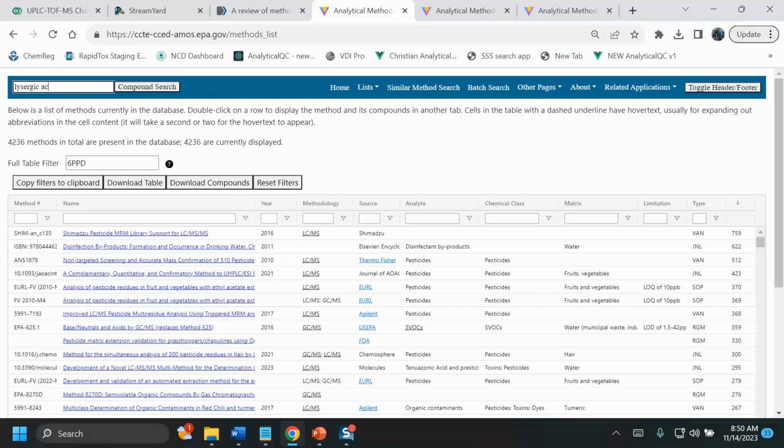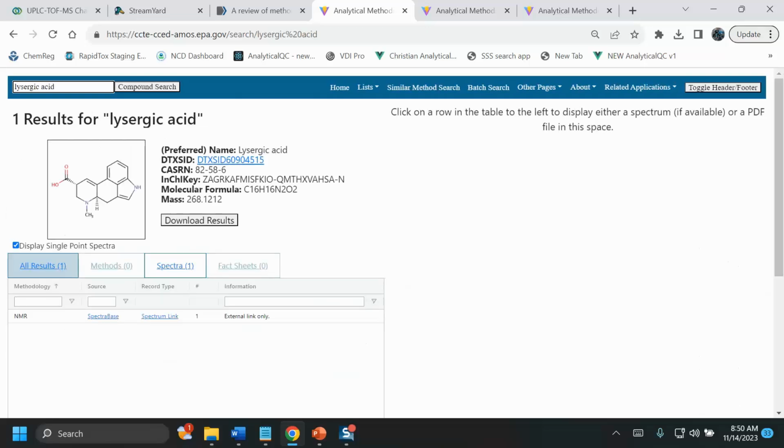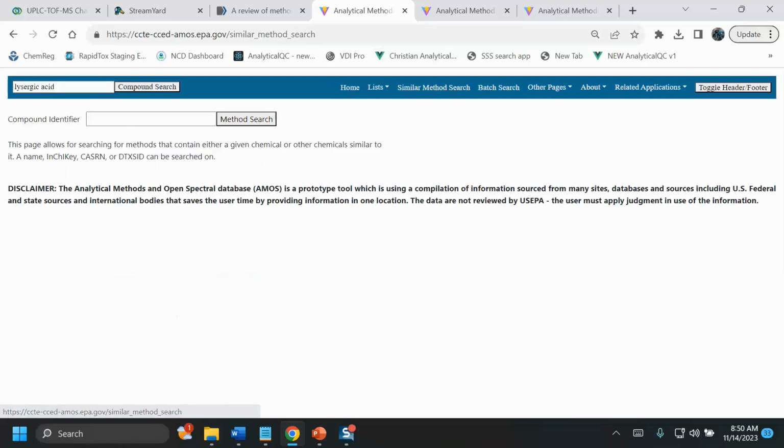just to see what we might have, the answer is it brought back no methods. It has no methods here. It has a link to a spectrum, but that's an external link only to SpectraBase. So how would we start developing a method around this? So in this case, what we would do is go to the similarity search.